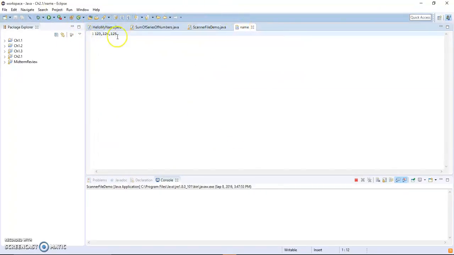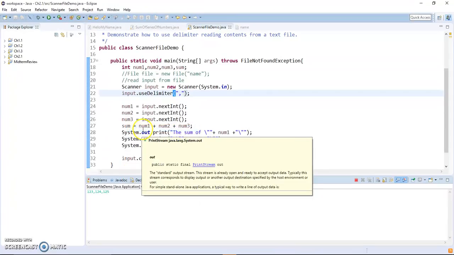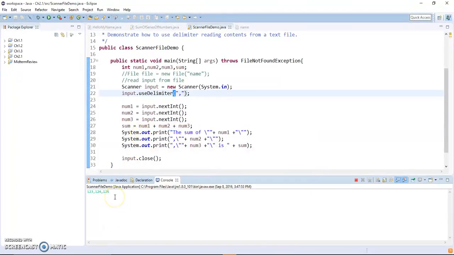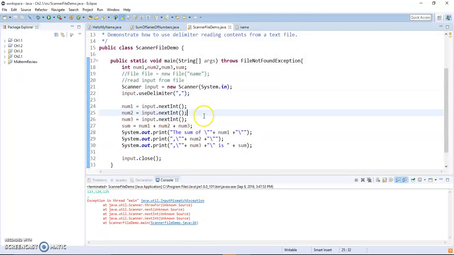Let's say I enter 3 numbers, let me just copy and paste. Okay, enter 3 numbers. Alright, so we get some errors here: an InputMismatchException. So it starts to read in.